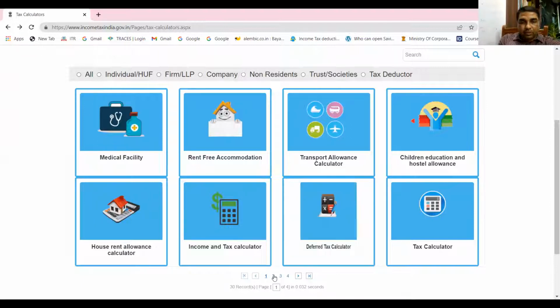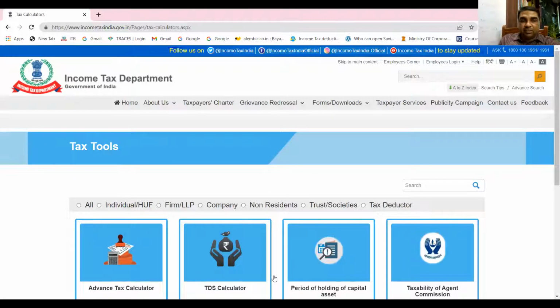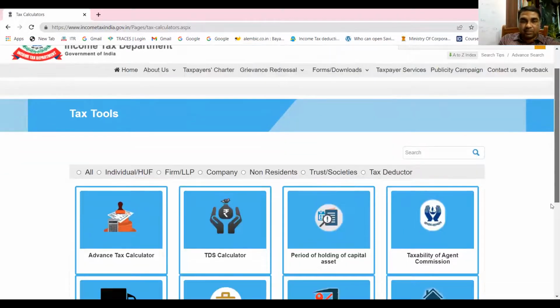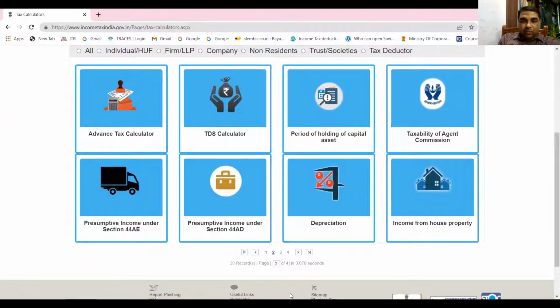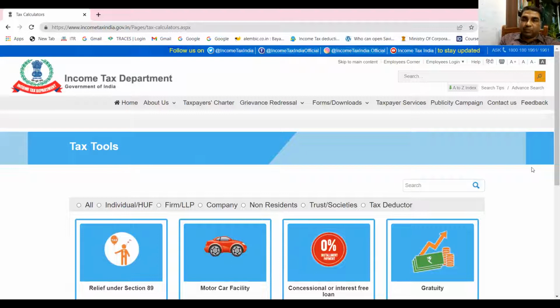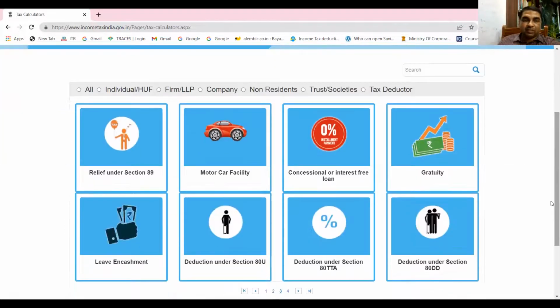Let's once again go to the second page. Now you can see advanced tax calculators, TDS calculators. So many other calculators are there. Let us go to the third page. On the third page, can you see what the first calculator is?